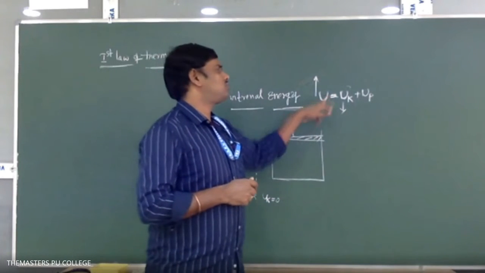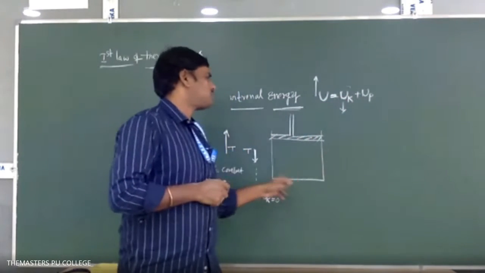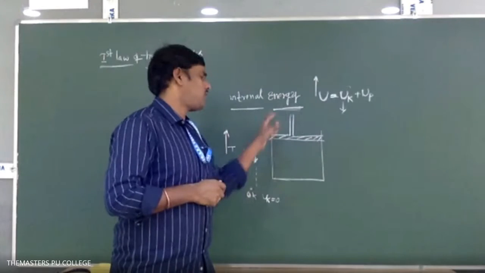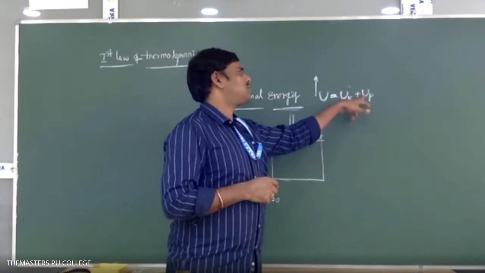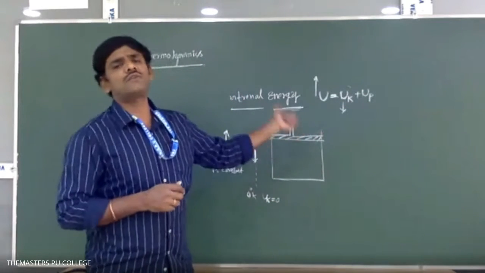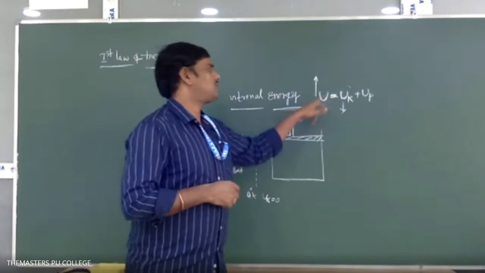Internal energy is usually a sum of UK, the internal kinetic energy due to the molecular motion of each and every molecule of the system, and UP, which is nothing but internal potential energy due to the molecular configuration of the system. So this is about internal energy.